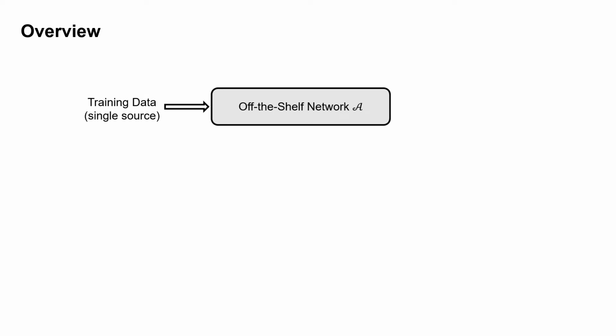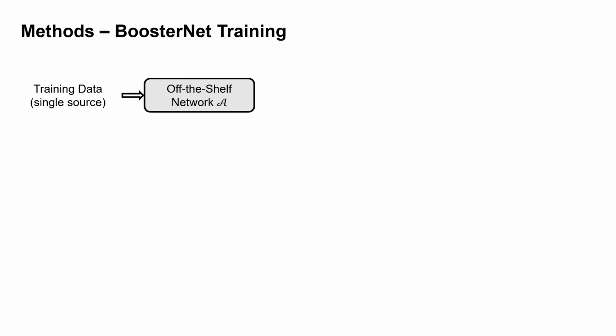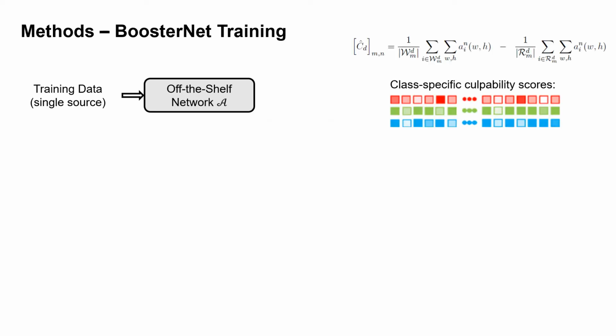Given any off-the-shelf network, we call it here network A, trained with single domain data, we propose BoosterNet, a lean add-on network that can be simply appended to any arbitrary network A to improve its generalization capability without requiring any changes. Inspired by shortcut training and feature suppression, the idea here is to train BoosterNet with a number of culpable features extracted from network A in order to guide the learning behavior of BoosterNet, thus allowing it to generalize extremely effectively across out-of-distribution domains.